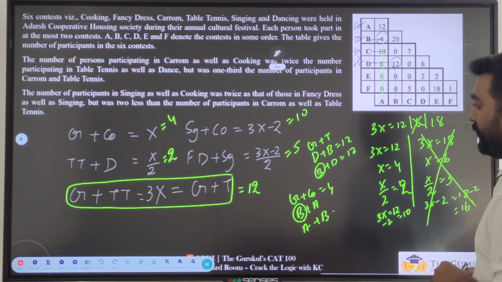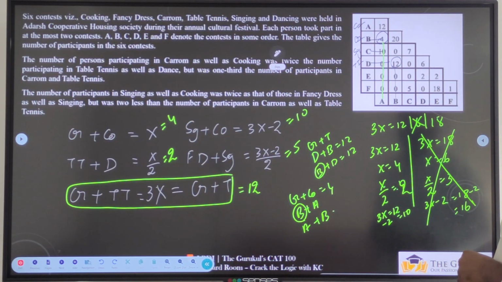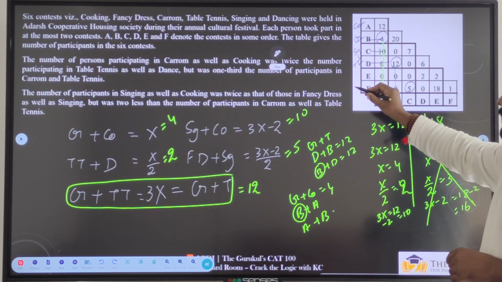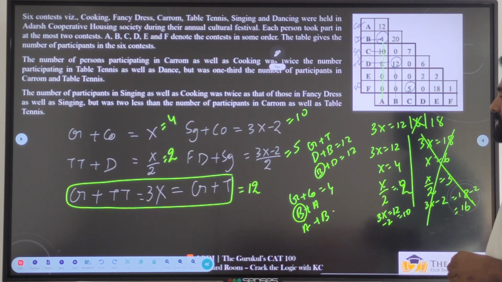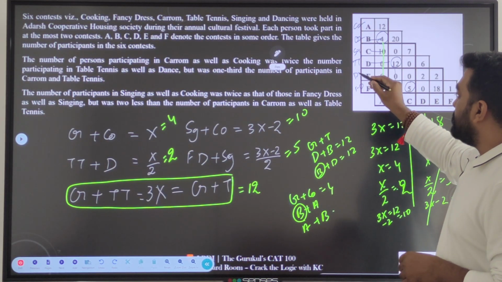D and F are left out. Where can I place them? Singing plus fancy dress is equal to 5. 5 is over here. I know singing is C. So F should definitely be fancy dress only. And then we are left with only one thing, that should be dancing. So dancing will come here.